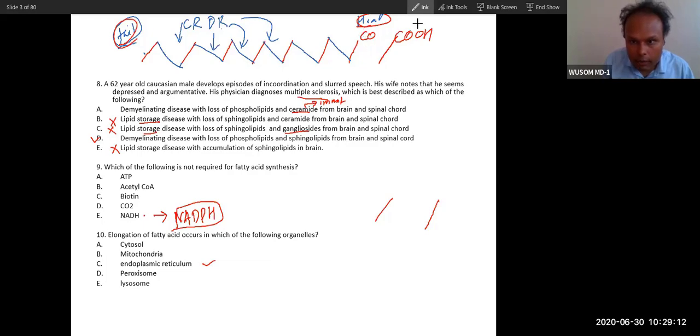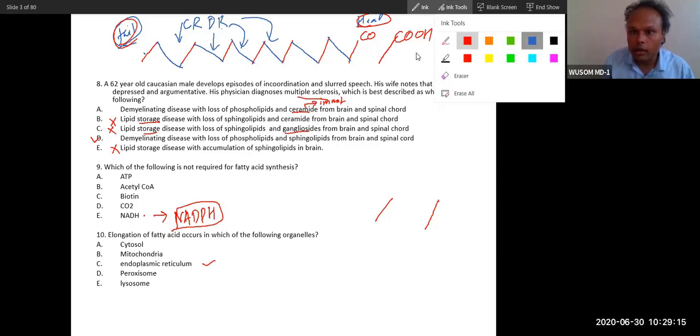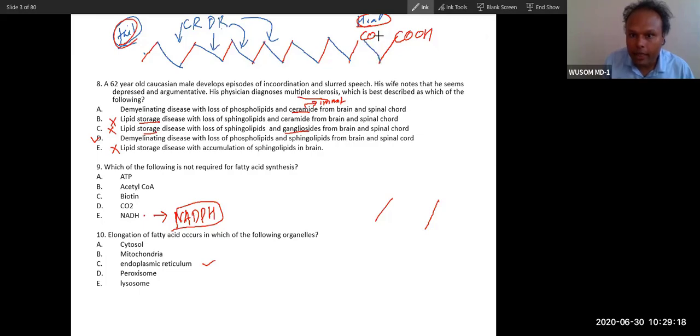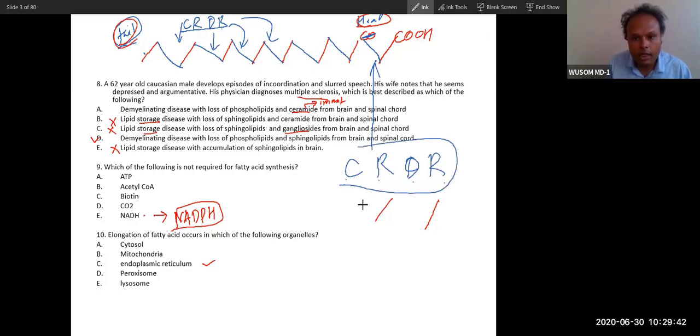Here there will be formation of a bond between these two, and this will undergo reduction and dehydration, and that is how it will be eliminated. So always elongation will happen at the head position, and the same steps, CRDR: condensation, reduction, dehydration and reduction, but a different enzyme will catalyze the reaction.